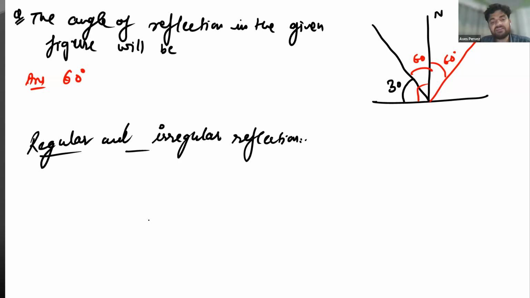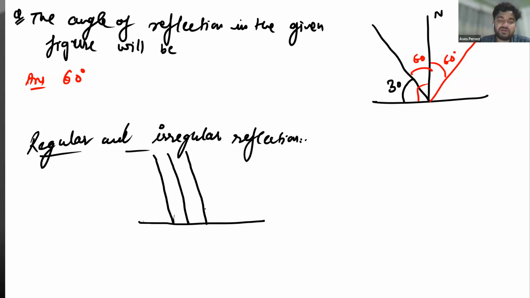We see that if we have a smooth surface and the incident rays are parallel to each other, falling in this way, then they will be moving in a particular direction. If the incident rays are parallel, then the reflected rays are also parallel to each other. So this is regular reflection.